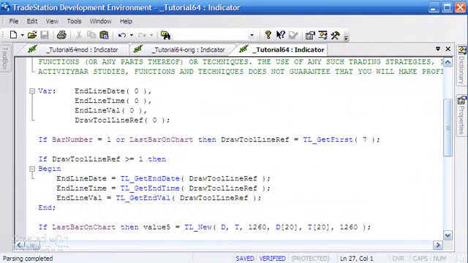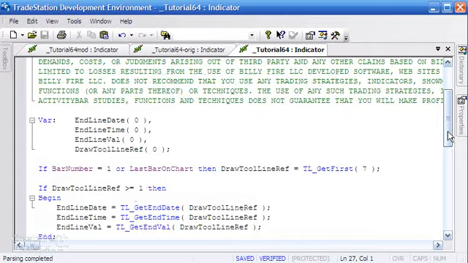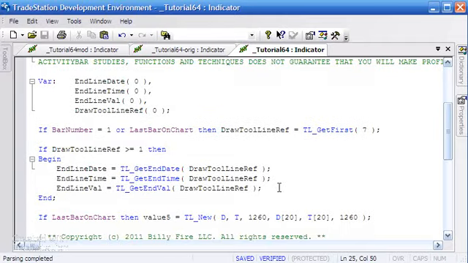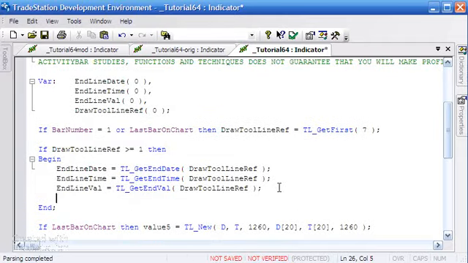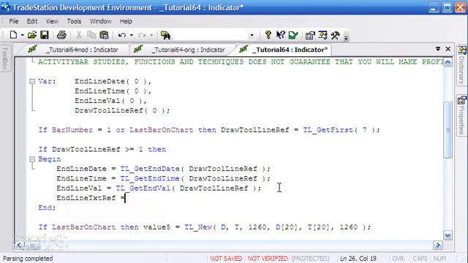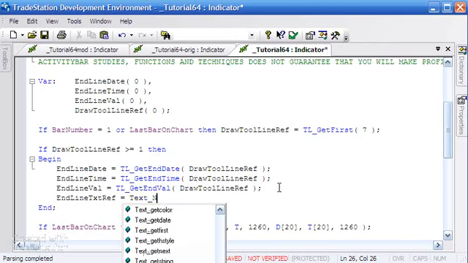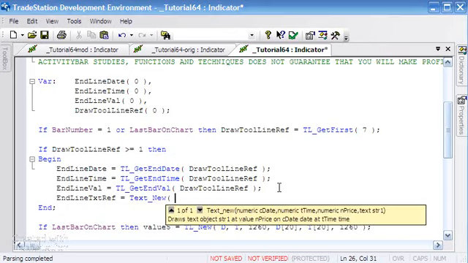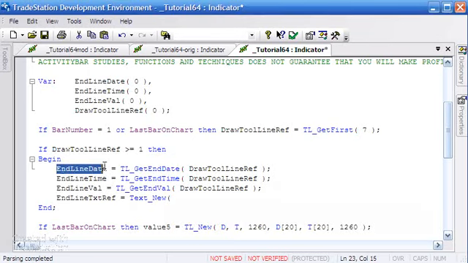text new function. So I'm just going to slot this in here like so, and I'm going to give it another name. I'm going to call it endline text ref, txt ref, and that is going to be equal to text new, and we're going to position that at the endline date, endline time, endline val.